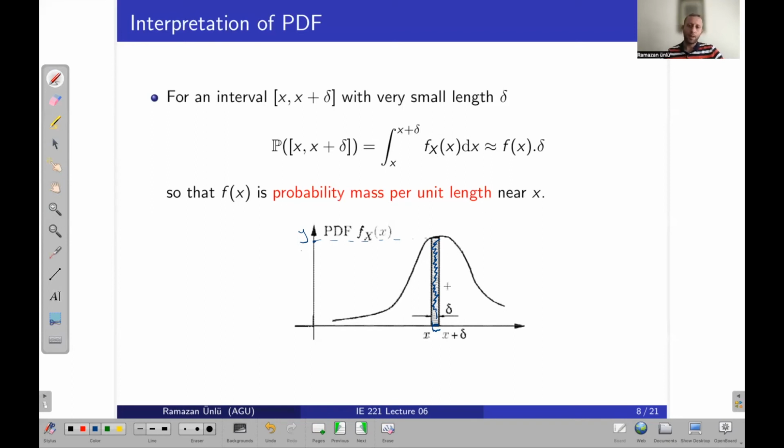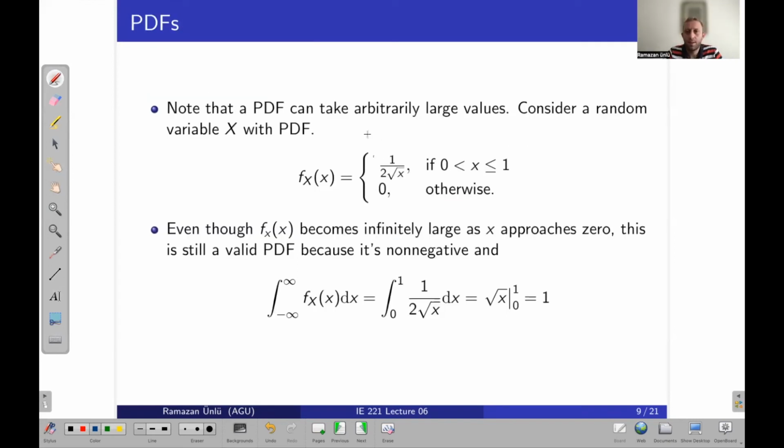Okay, and this is a cool example to understand the basis of integration and the basis of the probability of continuous variables. Please note that a PDF can take arbitrarily large values, and it still can be a valid, proper PDF. To make it more concrete, assume that we are given a random variable x with this PDF.